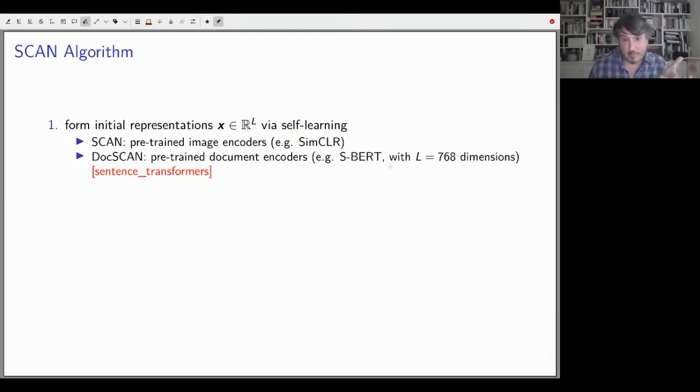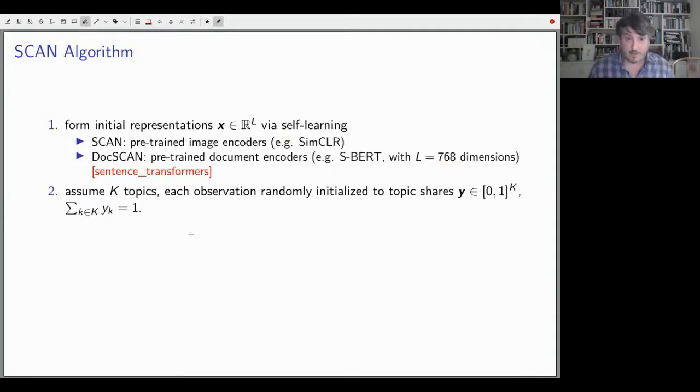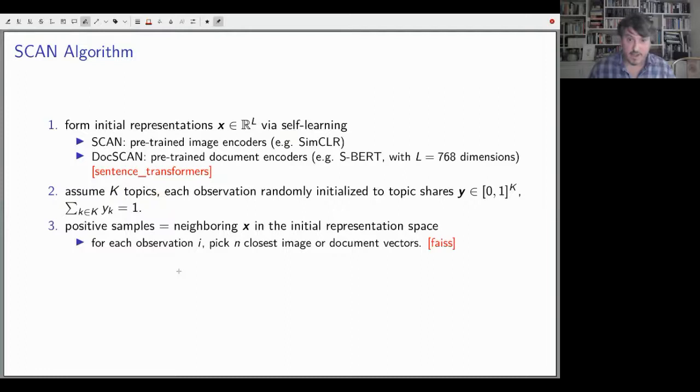First, we need some pre-trained representations. We use SBERT, so we get a 768 dimensional vector for each document. We assume that there's k topics, and in our experiments, we just take the true number of topics, but actually we have a method for learning the number of topics in a corpus without any labels. And then for each observation, we pick the n closest images or document vectors as positive samples in our training process.